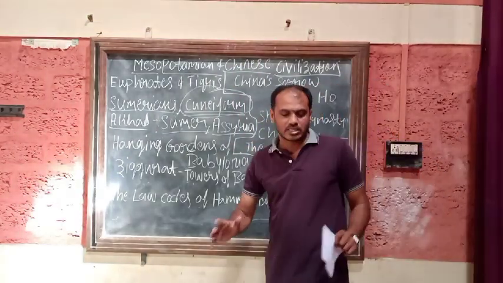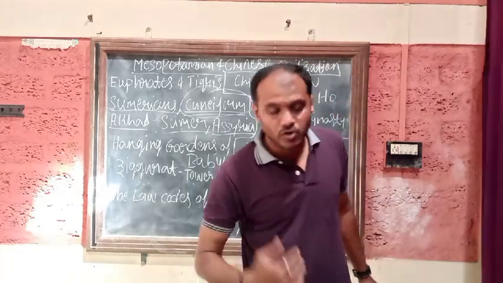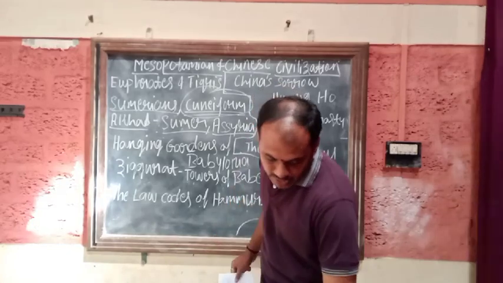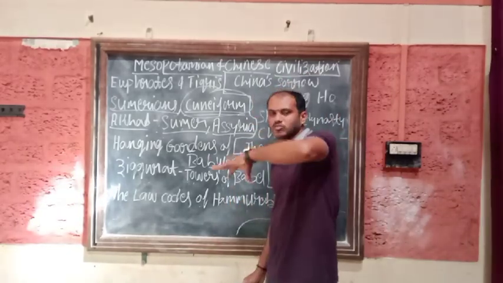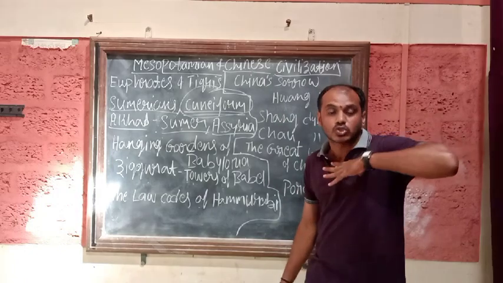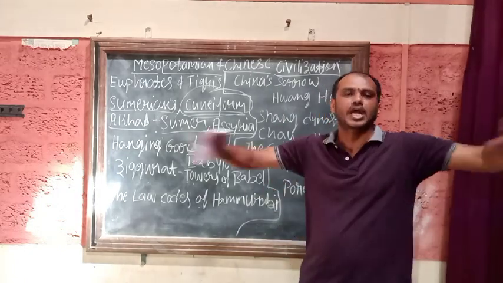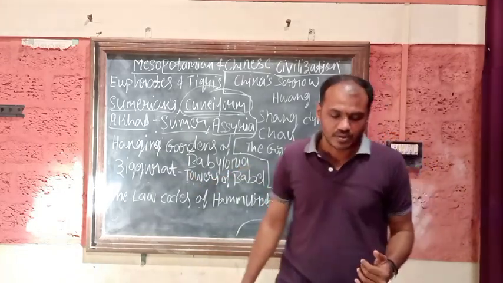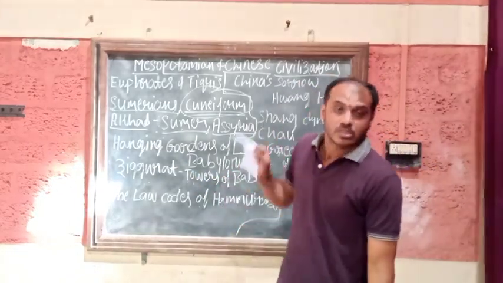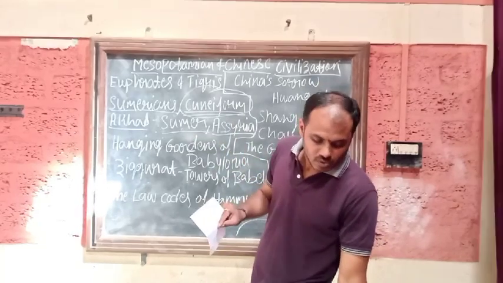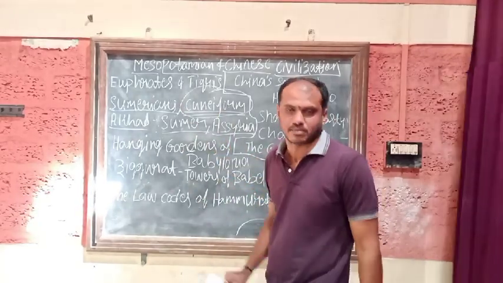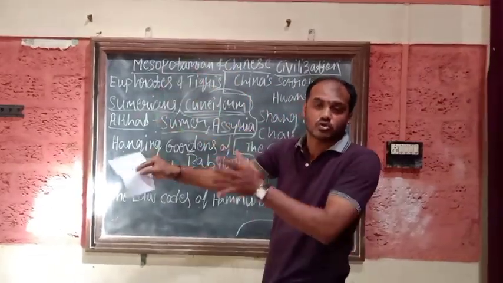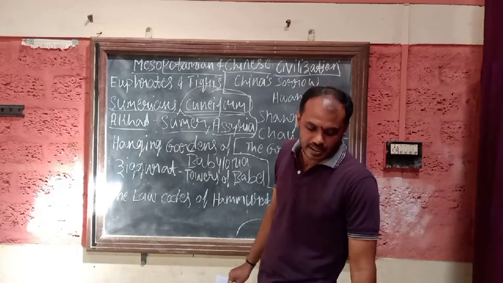So this is it. Next, before going to the history of Mesopotamia: the history of Mesopotamia is called the story of endless hatred and conflict. The Sumerians, the hilly tribes from the north, were the first to arrive in the Mesopotamian area.